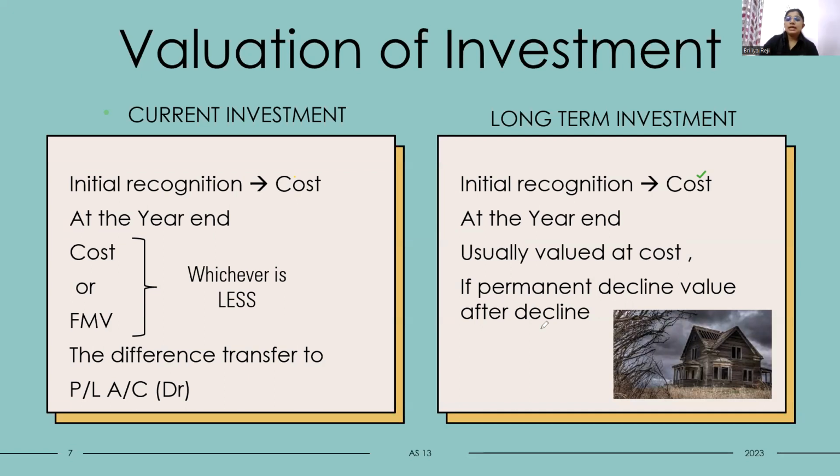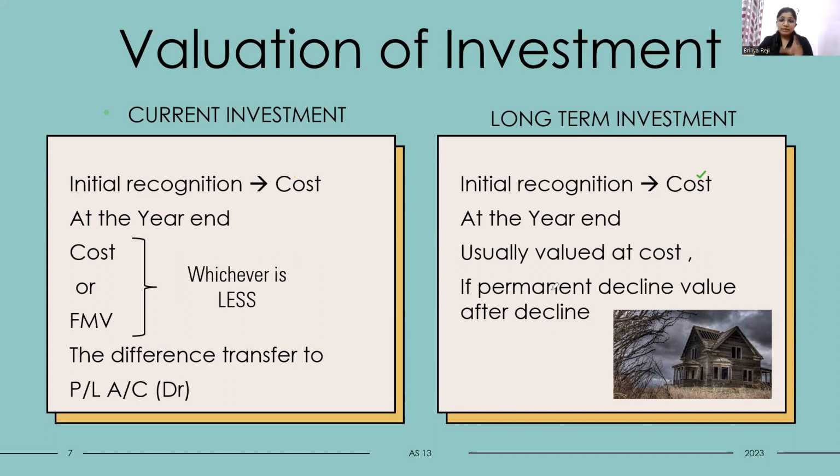If a permanent decline has occurred for the asset or the investment, what does that mean? You buy a property from which we receive rent. That is an investment, we said. We bought a property and kept it for rent. But after some time, stories came up about a ghost and superstition, and people are not coming to stay in that property. So there is a permanent decline in the value of the asset. Will the value of the property increase? No, the value of the property decreases and a permanent decline has occurred.